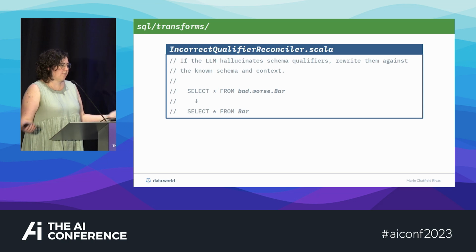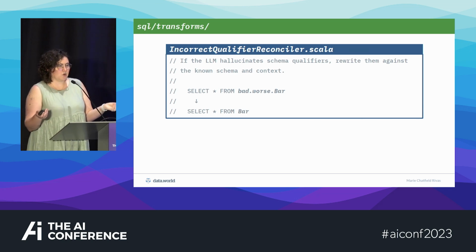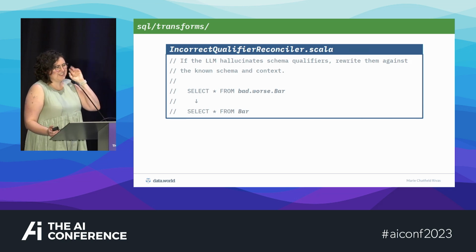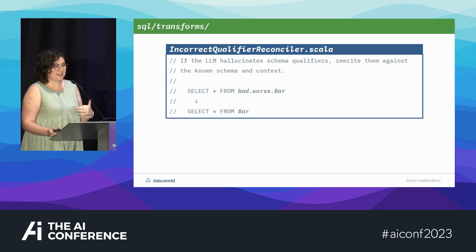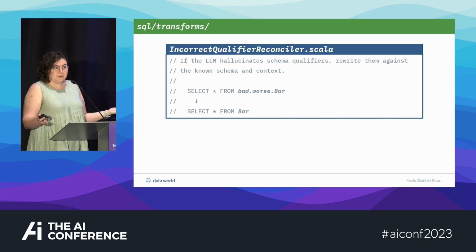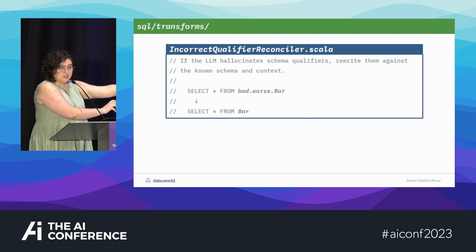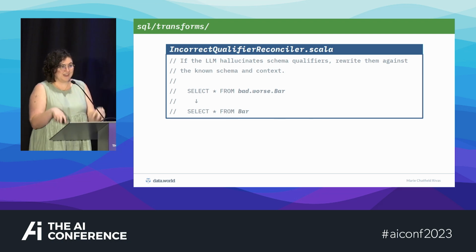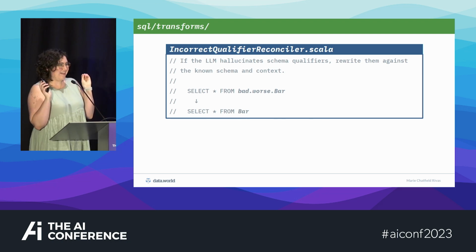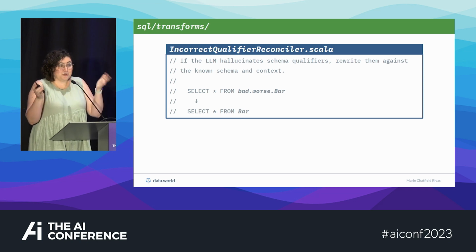So we can also add even more transforms to our library. For example, our model loved to hallucinate schema qualifiers, and it was adding all of these extra bits of text to wherever it was trying to get schemas from that just would not run. So instead of having to do the entire retry loop here, algebra knows all of the columns and schemas in this current context, because once again, at this point, we're not working in black box AI land, we are working in deterministic code that we can unit test, that has access to our users' very specific context.